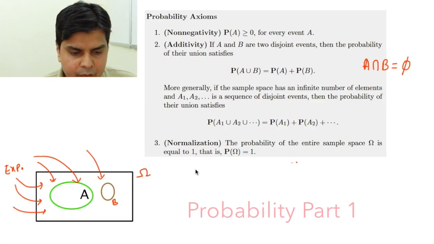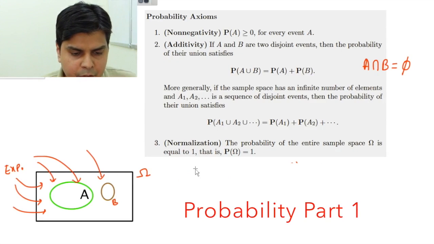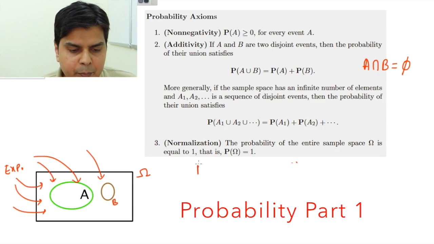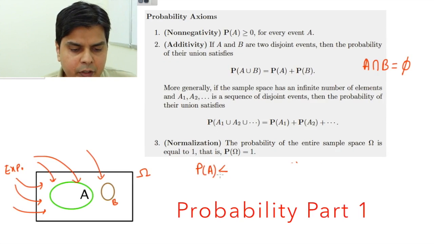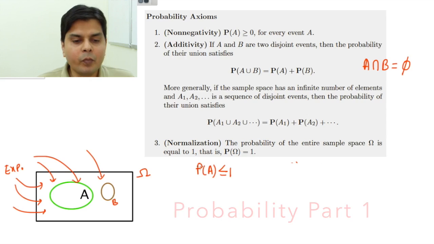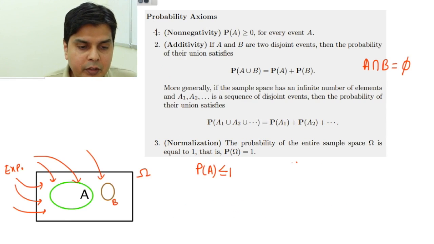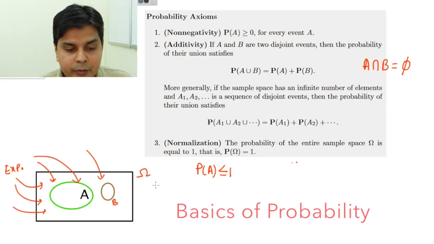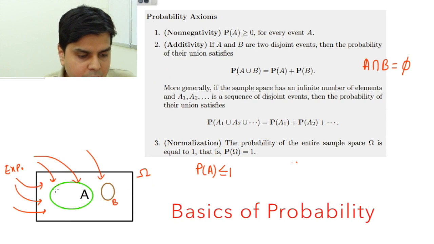Let's prove that for any A, P(A) has to be less than or equal to 1. Okay, and let's prove this thing using only these axioms 1, 2 and 3. Okay, I will prove this. Let's see how. Suppose this is my A.